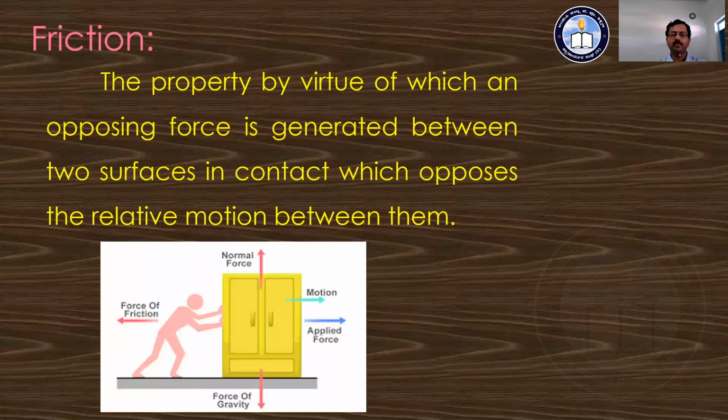At the same time, there is the weight of the body acting towards the center of the earth, which equalizes the normal force or the normal reaction. Totally, there are four forces acting over the body, so we can say the body may be in the state of rest, or it may be in the state of motion. When it will be in the state of motion, we are going to say later.